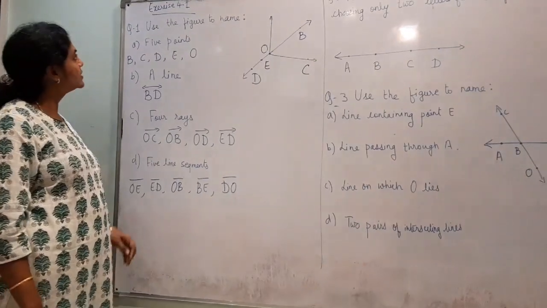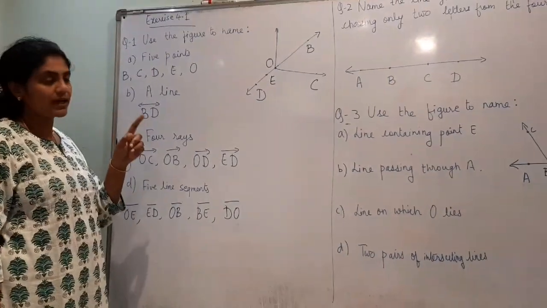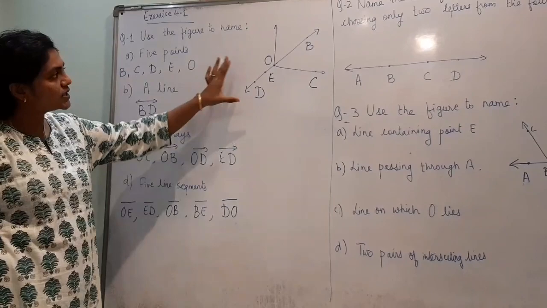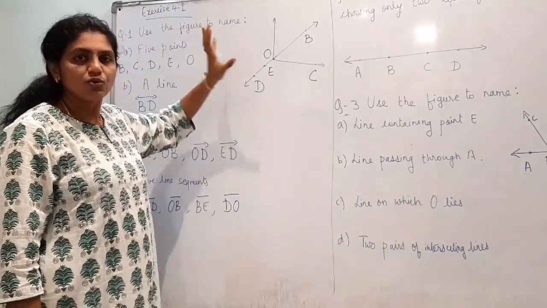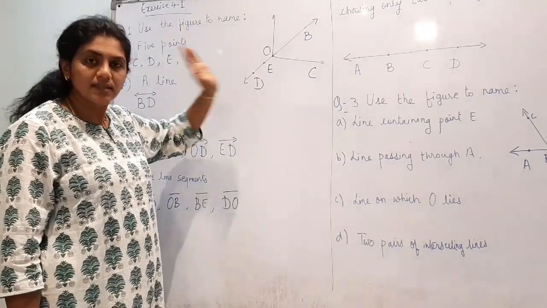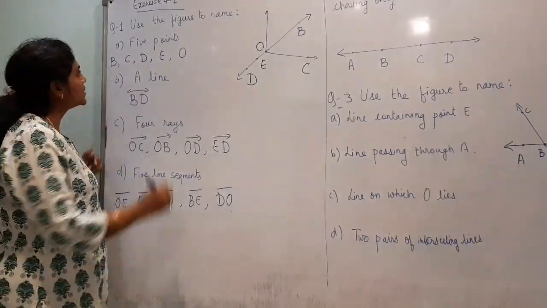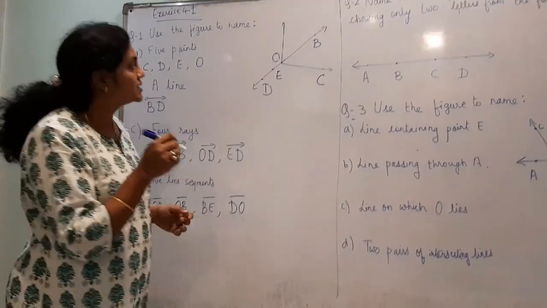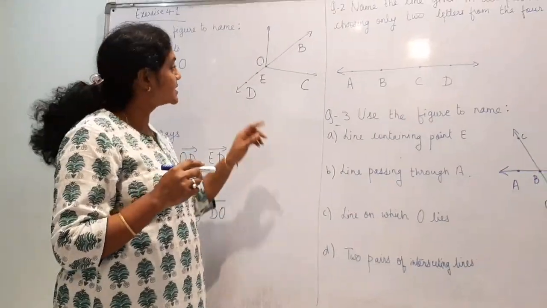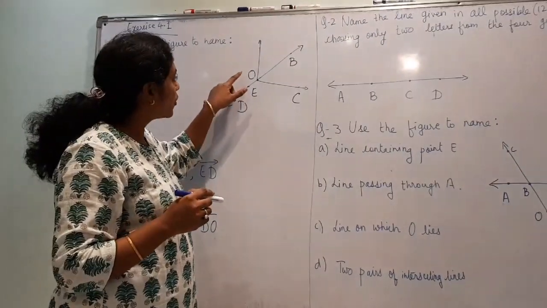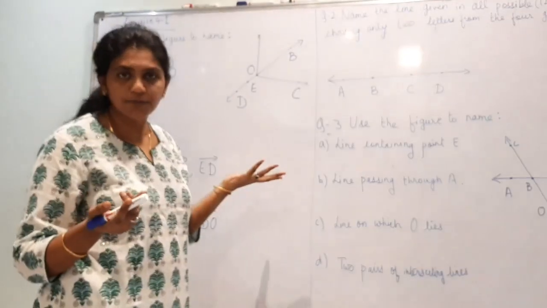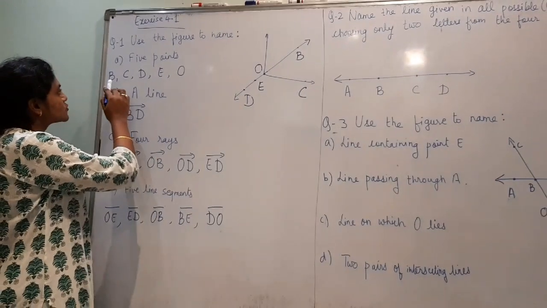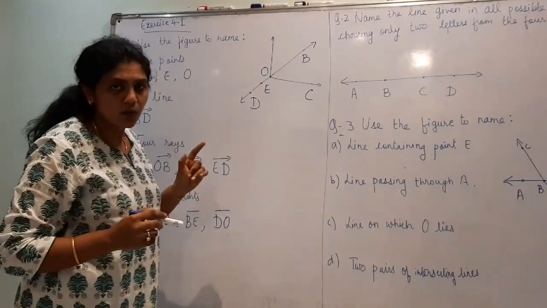Exercise 4.1. Use the figure to name 5 points. Here the figure is given. You can see it in the textbook also. Looking at this figure, you have to name 5 points. So which are the 5 points? Here you can see B, O, C, E and D. There are only 5 points, so I have written them: B, C, D, E, O.